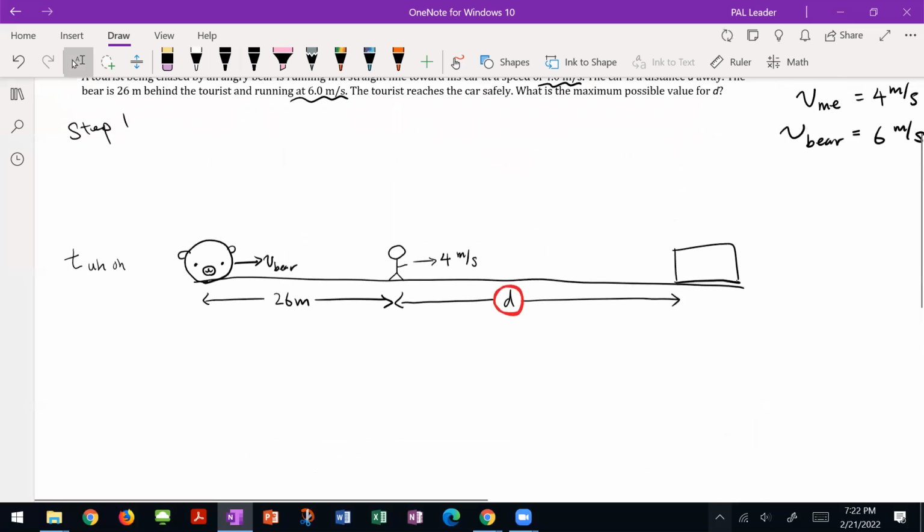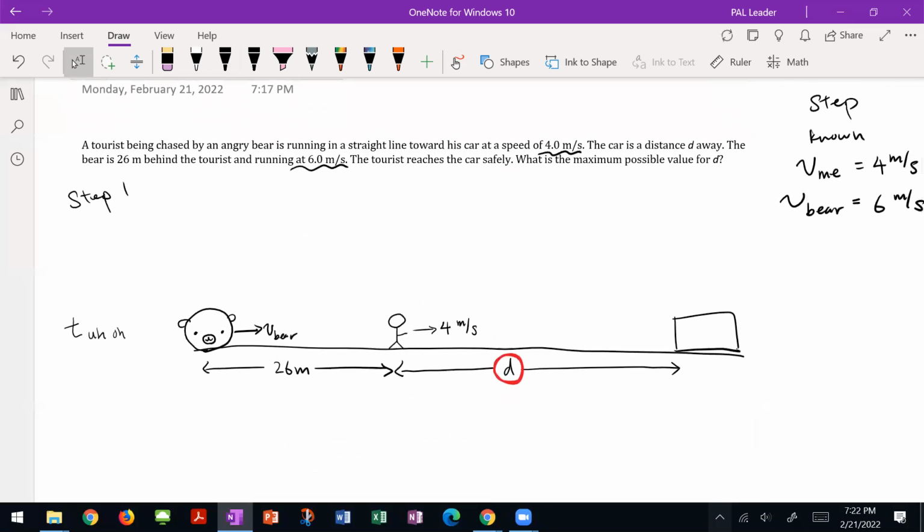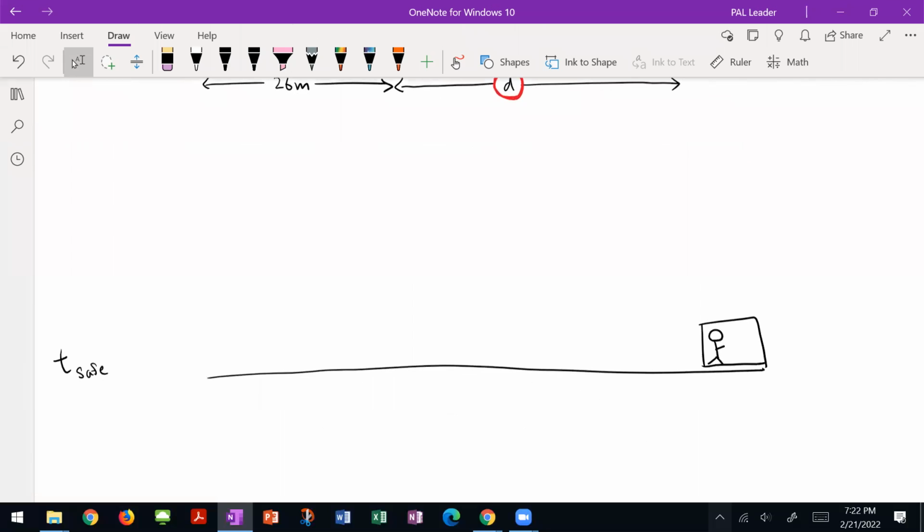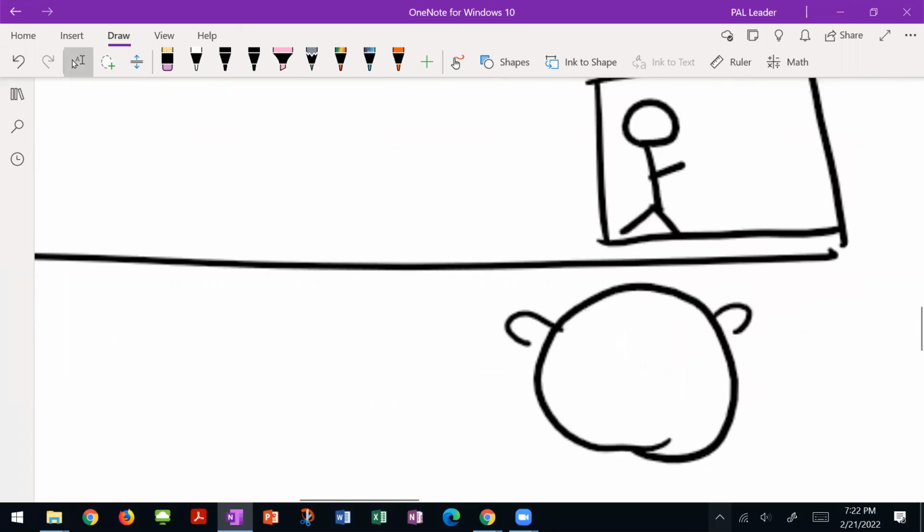So we want to know the maximum possible value of d. How far can I be from the moment that he starts chasing me and I can get safely to my car? That kind of means, what is the moment that we both reach the car at the exact same moment?